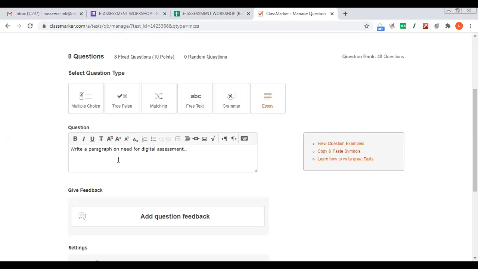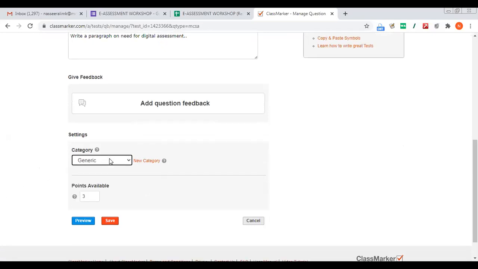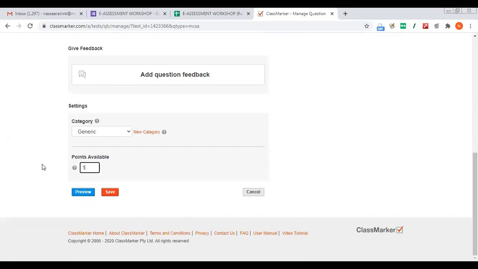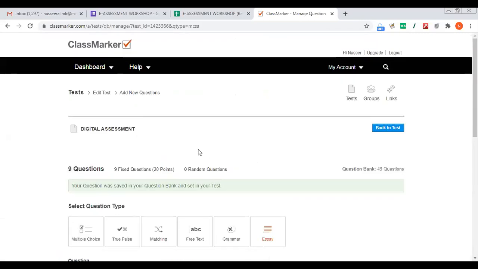Okay, like this you can add. Now for the marks, you can add 10 marks, then save it. Okay, now I need to assign this test to you, right? So how to assign this test?